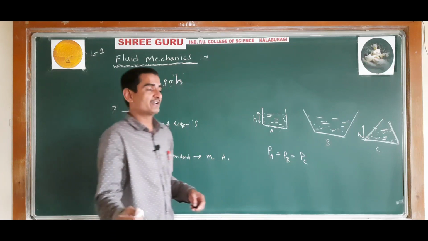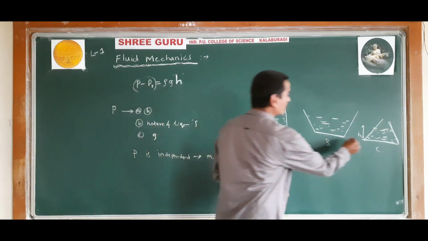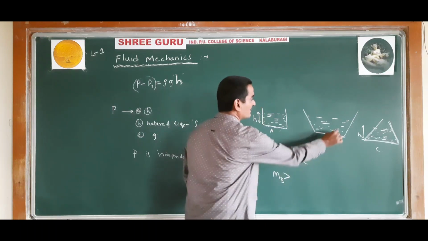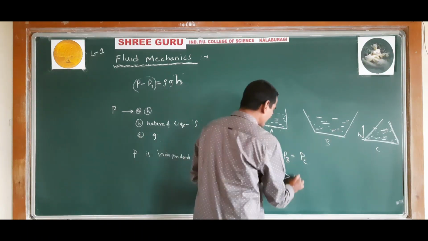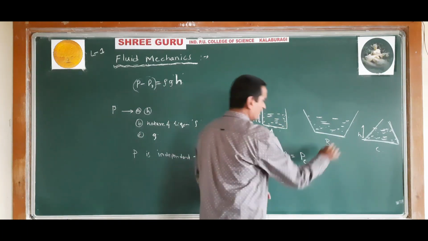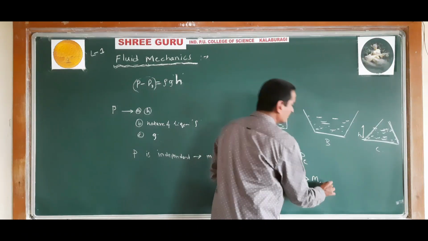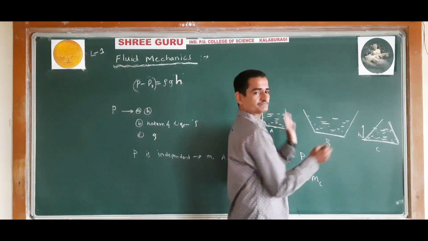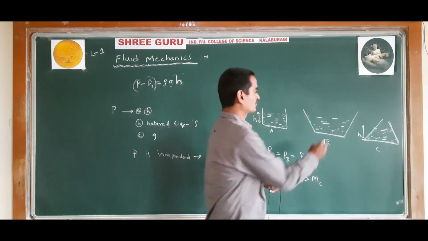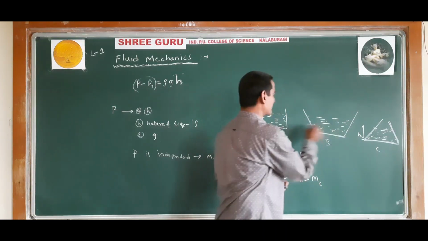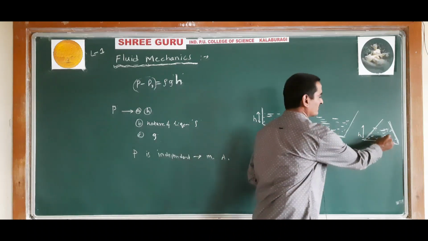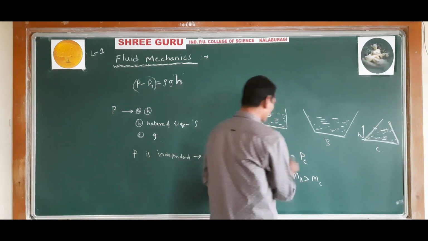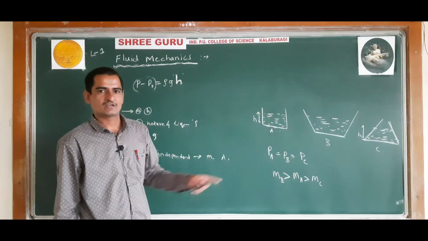But the mass of the liquid will be more in vessel B than the mass of the liquid in vessel A, then the mass of the liquid in vessel C. Observe, you can very easily identify. This one will have more amount of liquid compared to this one and compared to this one. This one will have less amount of liquid, but height is the same. So therefore pressure is the same. Understood?